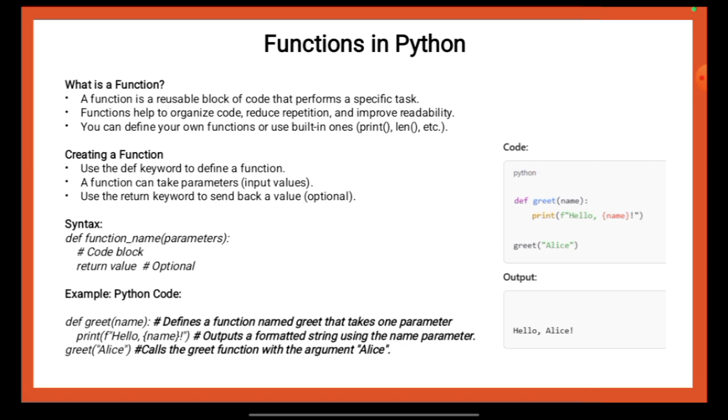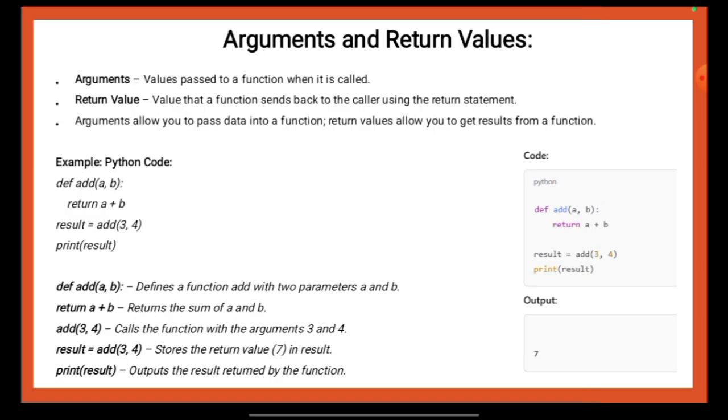Now let us move to the next particular slide. In this particular slide, we will be discussing in detail arguments and return values. Let me first read out the details that have been mentioned over here and then we will discuss it. Arguments: values passed to a function when it is called. Return value: value that a function sends back to the caller using the return statement. Arguments allow you to pass data into a function. Return values allow you to get results from a function.